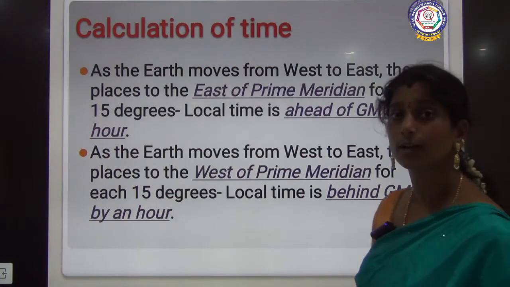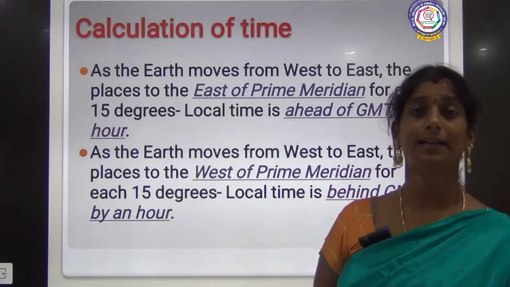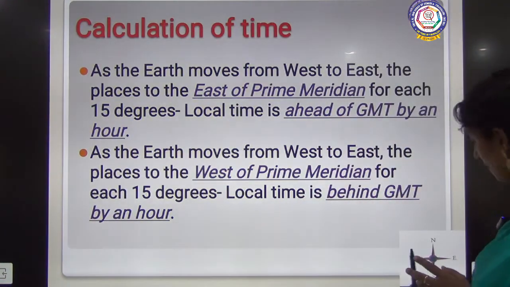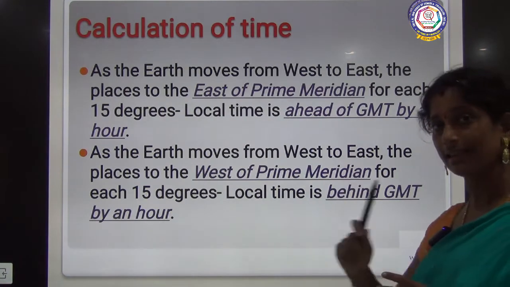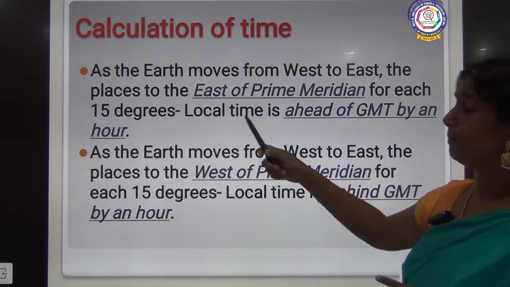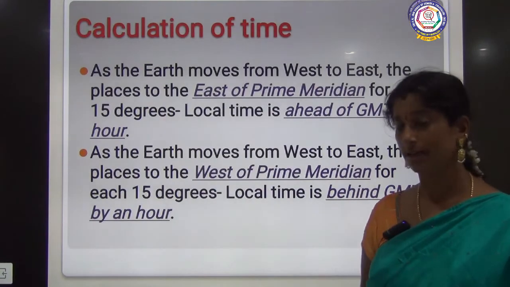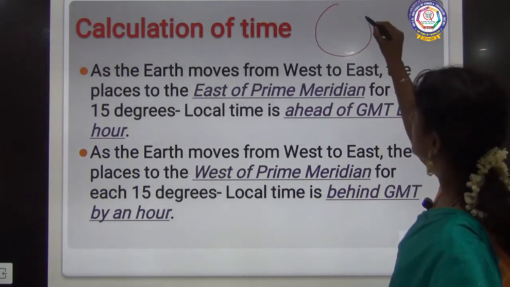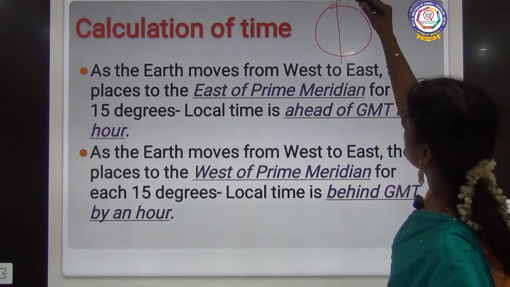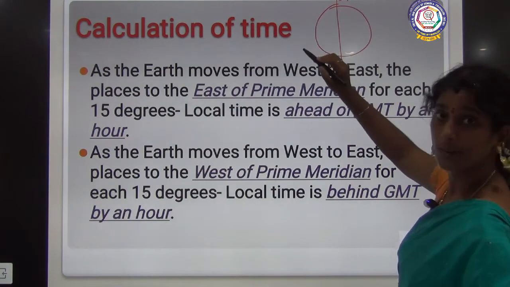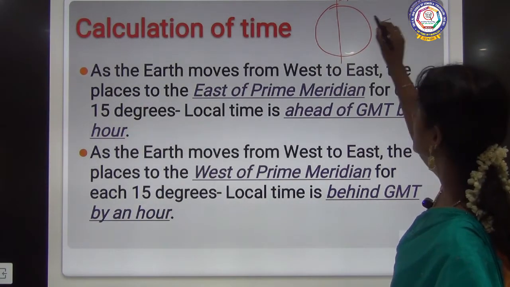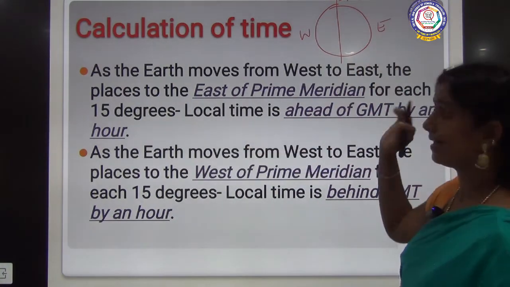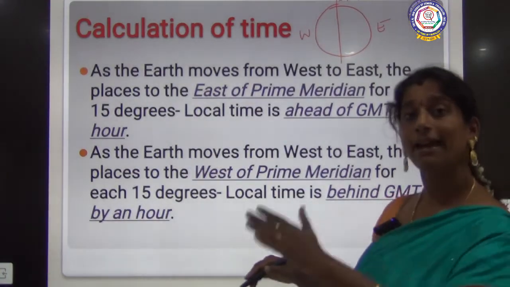Yes. Now we are going to see how we are calculating the time. Clear? So the earth, as I said earlier, moves from west to east. Earth goes like this. So while going that way, the places to the east of prime meridian, right? See, if this is the earth structure, this is the prime meridian, the Greenwich meridian. The places to the east, this is east and this is west, right? So what happens? For each 15 degrees, the local time is ahead an hour.